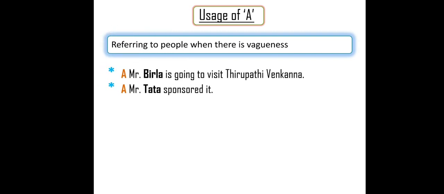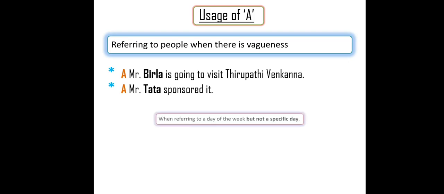Second example: a Mr. Tata sponsored it. Imagine some machine or some item is sponsored by Tata's family, but Ratan Tata or Jamshed Tata, we don't know. But you want to say about that family. At that time also you can use it. Is it clear? What is the definition? Referring to people when there is vagueness. Vagueness means not clear. You are saying something about the Tata family, but whether Ratan Tata or some other Tata, we don't know. But at that time you can say a Mr. Tata sponsored it. A Mr. Gandhi family. You can say like that.